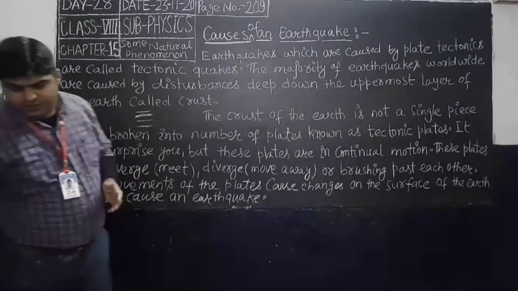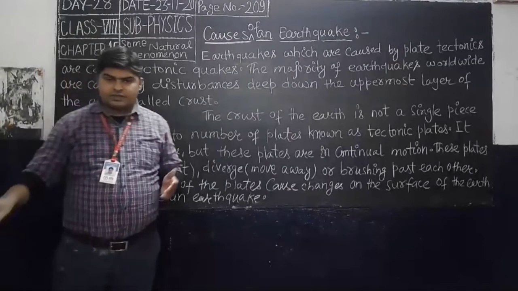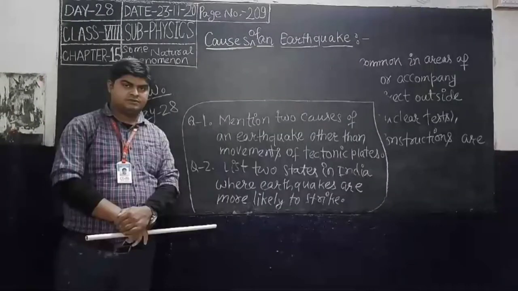That means when tectonic plates are over each other and converge or diverge continuously, there is shaking at a small speed. But when they slide more, then an earthquake occurs. These movements of the plates cause changes on the surface of the earth and can cause an earthquake. Due to these changes, earthquakes will happen.